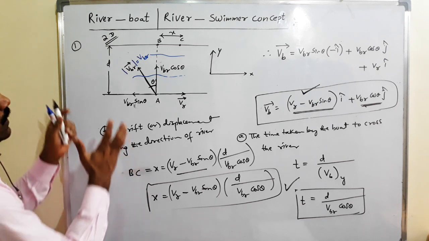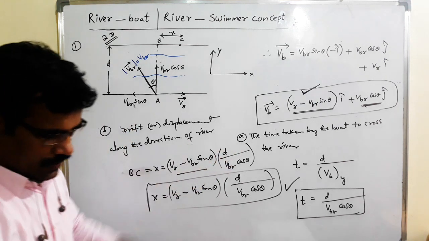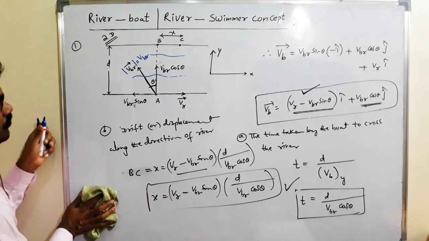Then what are the special cases on this concept? These two points. Special cases.